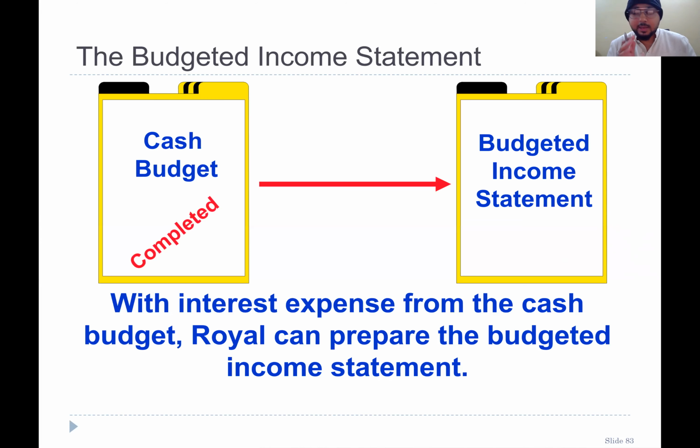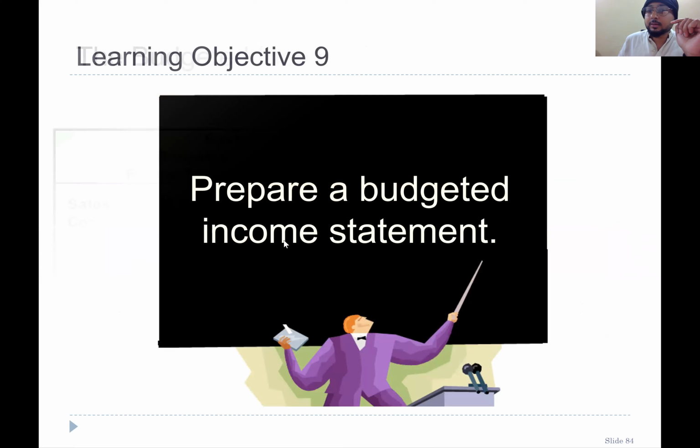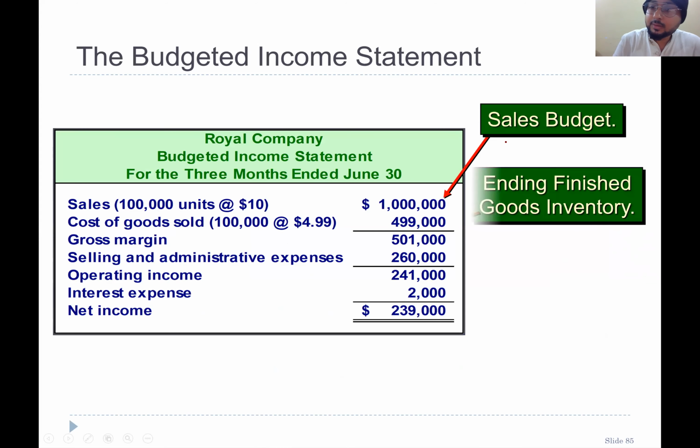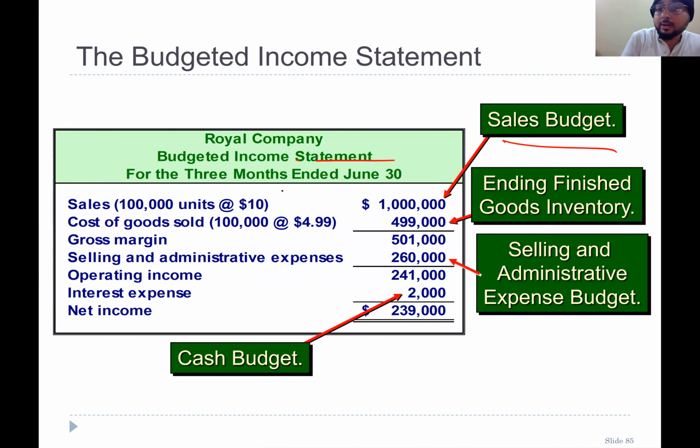And then we make the selling and admin budget, and then finally we make the cash budget. And when the cash budget is completed, everything is completed. Now we are making the budgeted income statement. So budgeted income statement starts from sales, right? So sales are coming from sales budget. Since we are making the quarterly income statement, everything here would be based on quarter, right? If this is for 1 month, you can also divide the 1 month.